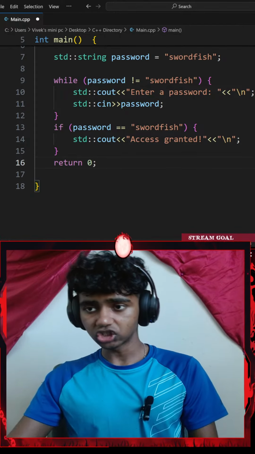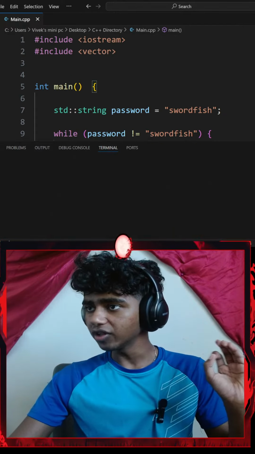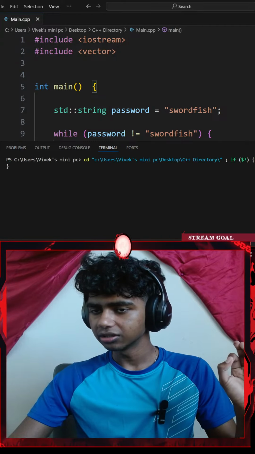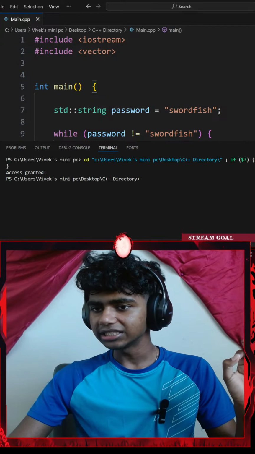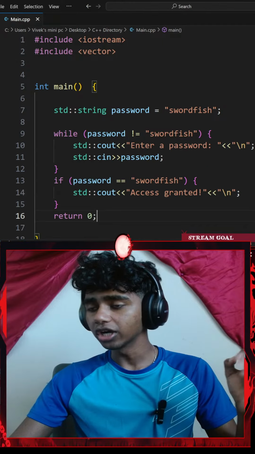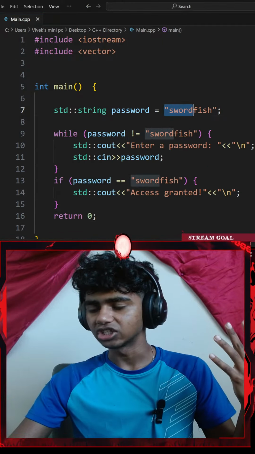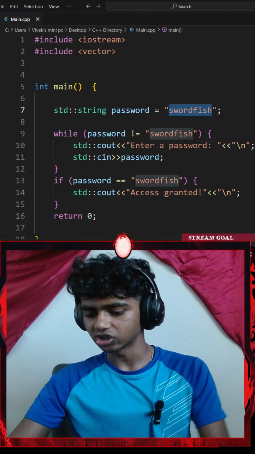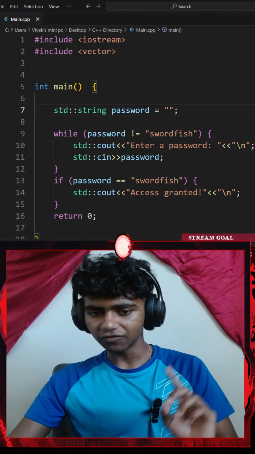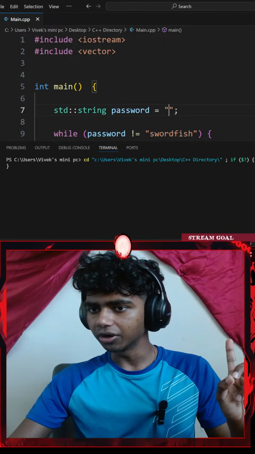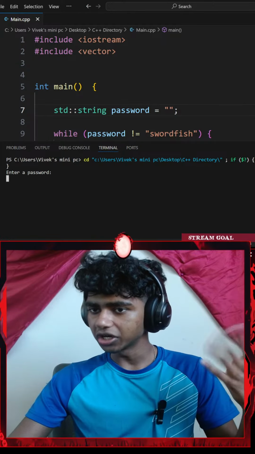If I were to hit Ctrl S to save my code and run the command, okay, let's see, it says access granted. Well, that's because my password is set to swordfish. Let me change it to an empty string. If I hit Control S right now and run the code, it's going to say enter a password.